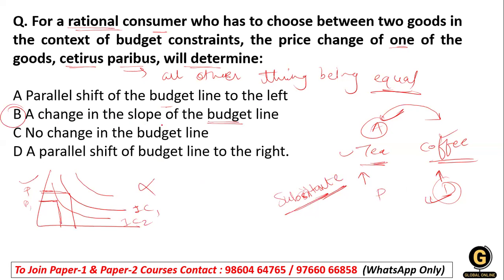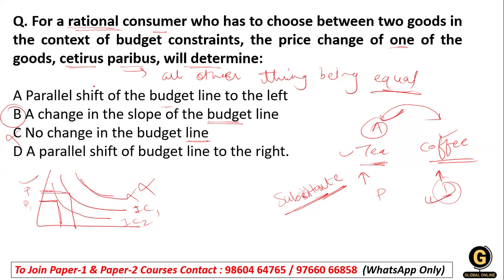The next option: a change in the slope of the budget line. Yes, there will be a change in the slope of the budget line. Option C, no change in the budget line, is wrong, because there will be a change. Option D, a parallel shift of the budget line to the right: no ma'am, it will not shift to the right.